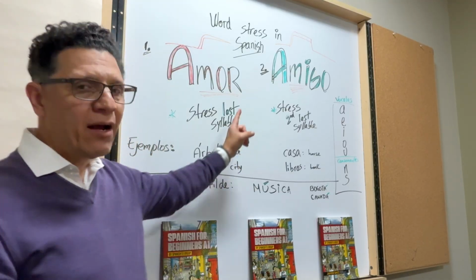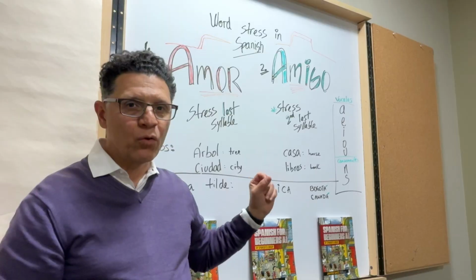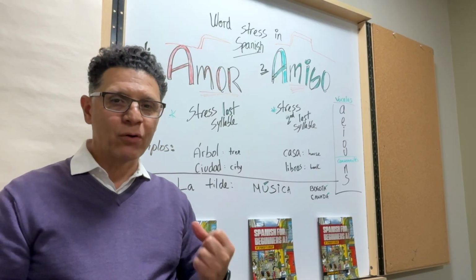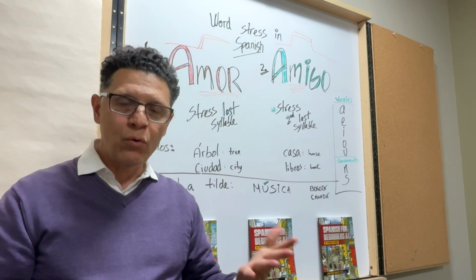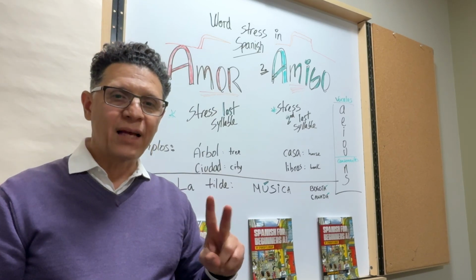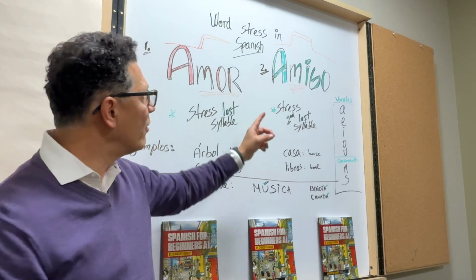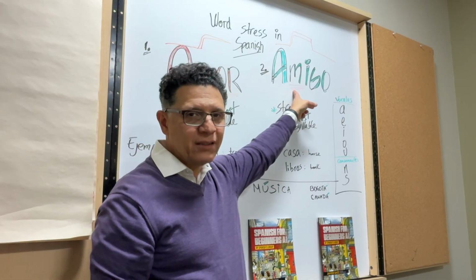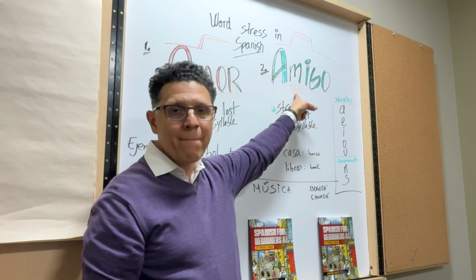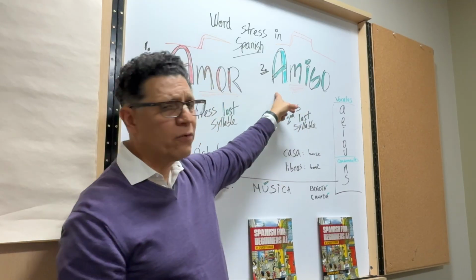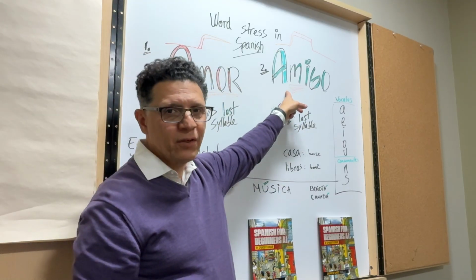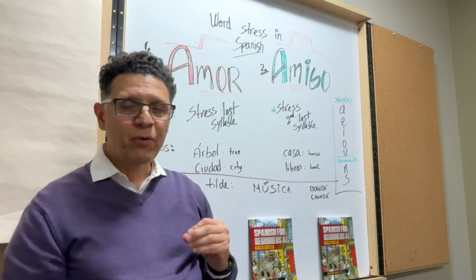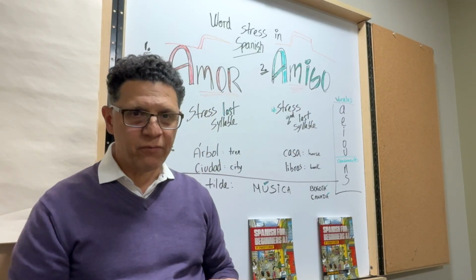Okay? The second rule is the amigo rule. The amigo rule says if you have a word that ends in one of the five vowels, a, e, i, o, u, plus two consonants, n or s, then all you do is stress the second last syllable. For example, in this case would be mi, amigo. So you're flat on a, raise your voice in mi, and then flat on go. Amigo.